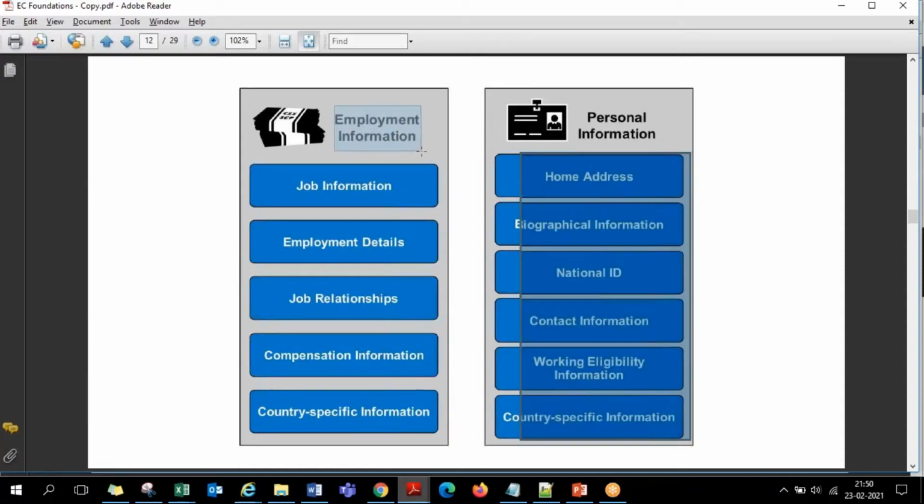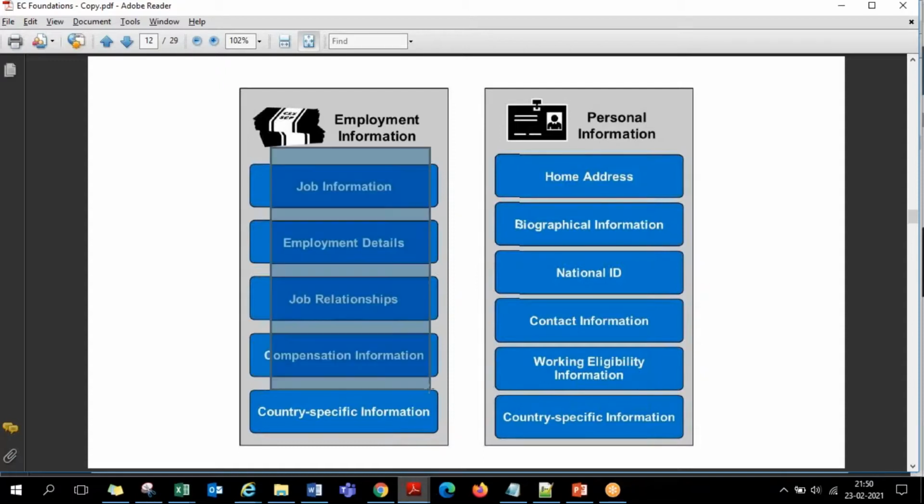And under employment information, we have a few portlets: employee job information, job relationships. Job relationships is like the employee's manager, employee's HR, employee's matrix manager, that is any dotted reporting manager, such kind of relationships, reporting relationships. Compensation, salary information, all these are employment information related examples.